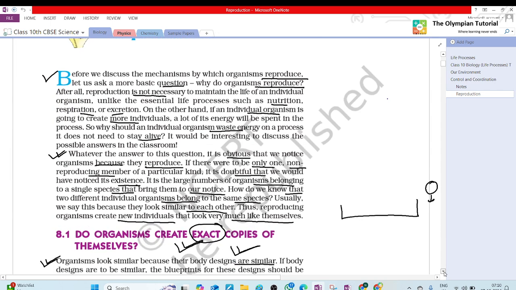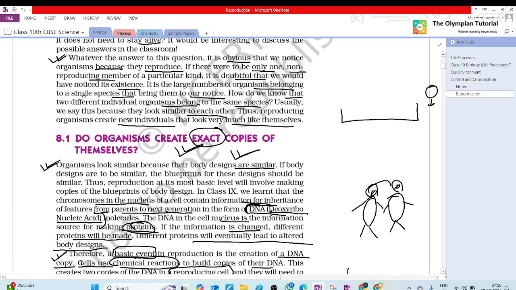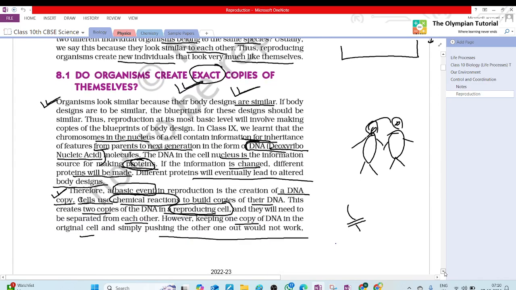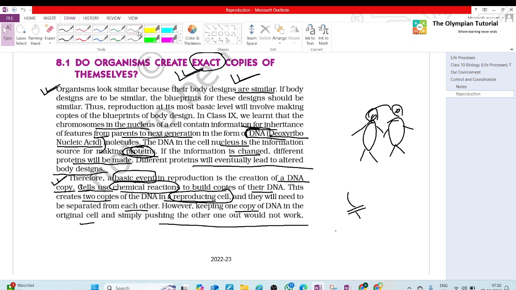What is the difference between similar and identical? Identical means exactly the same, and similar means they are the same but with a little variation. What is the main constituent of inheritance from parents to the next generation? DNA. Chromosome in the nucleus, but actually it is in the form of DNA.